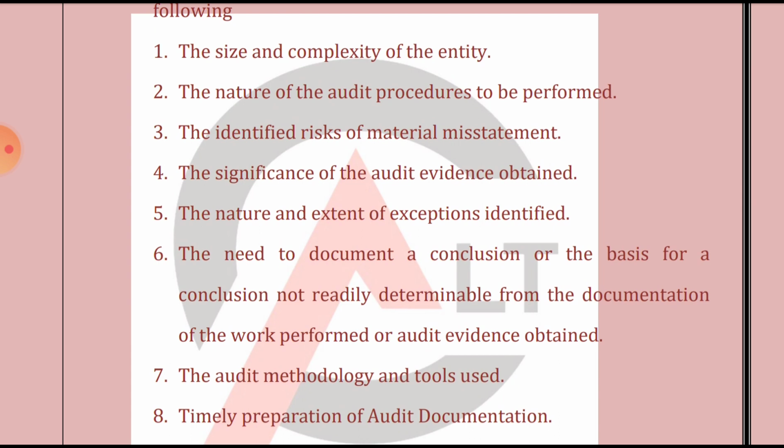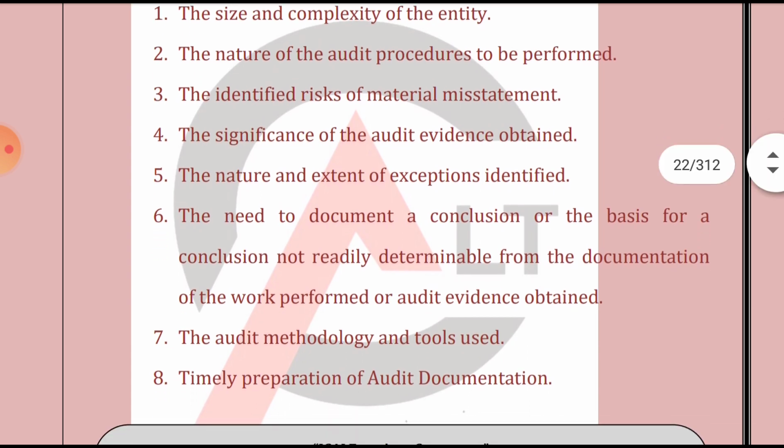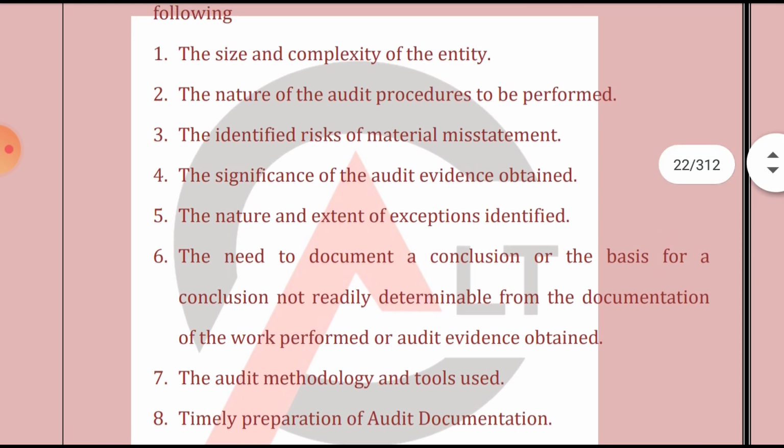Second, nature of the audit procedure. Then identified risk of material misstatement. Based on the risk identified, how much risk is contained in a specific audit, based on that documentation can be obtained. Then significance of the audit evidence obtained. Then the nature and extent of exceptions identified. So what we read till now: first, size and complexity; second, the nature of the audit procedure; then the significance of the audit evidence; then the identified risk of material misstatement; and the nature and extent of exceptions identified.